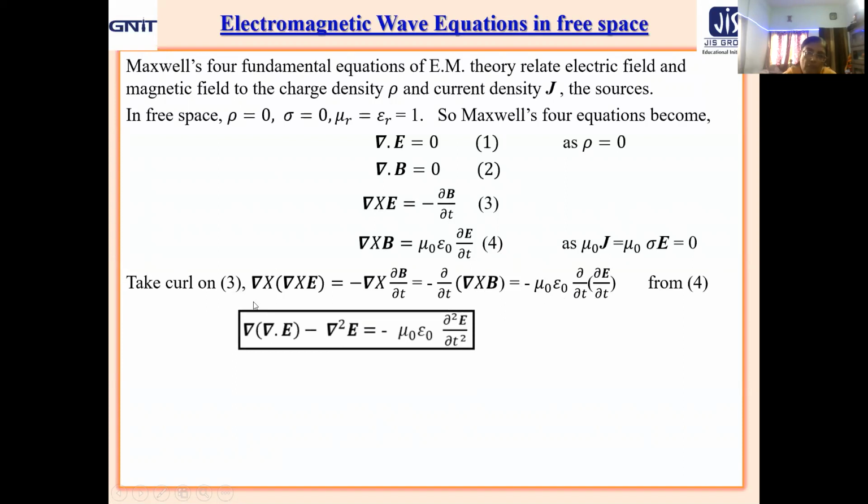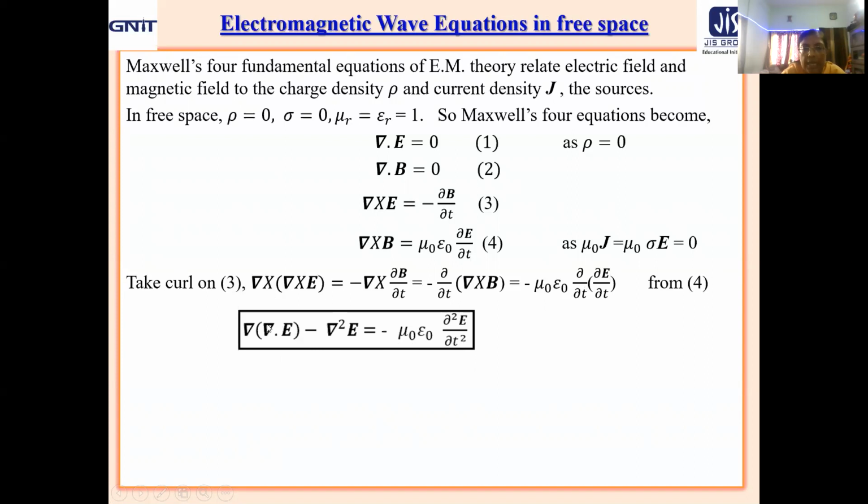Now, del cross del cross E. If you go for vector calculus, the result will be del of del dot E minus del square E. That result you already have done in first year mathematics. So you can again cross check it, that del cross del cross E means del of del dot E minus del square E equal to minus mu naught epsilon naught del 2E del t2.